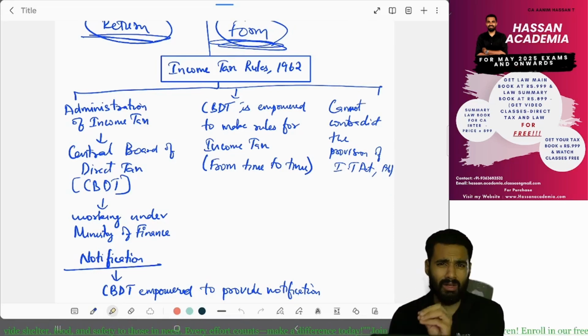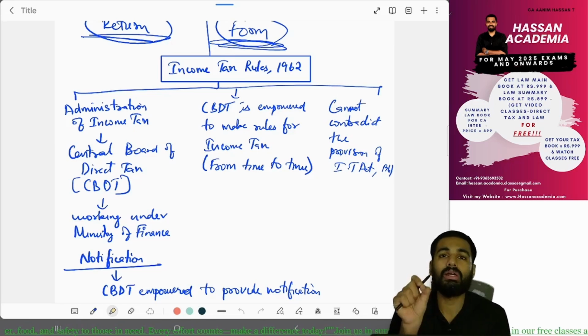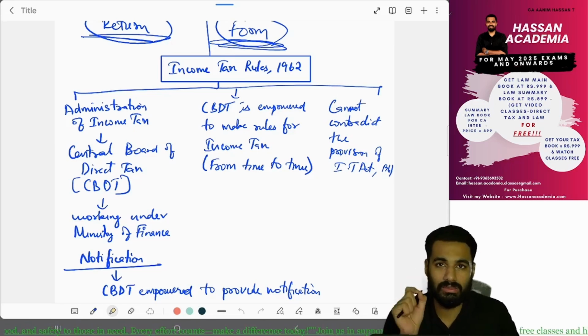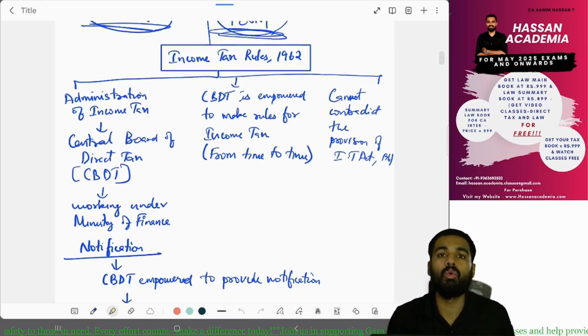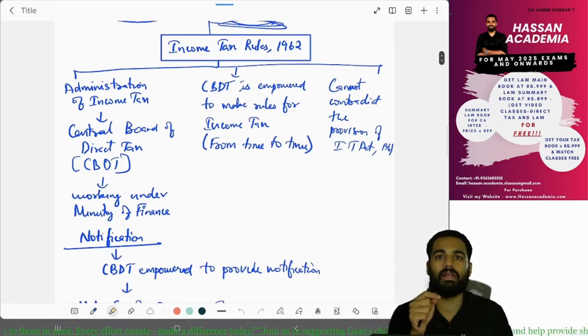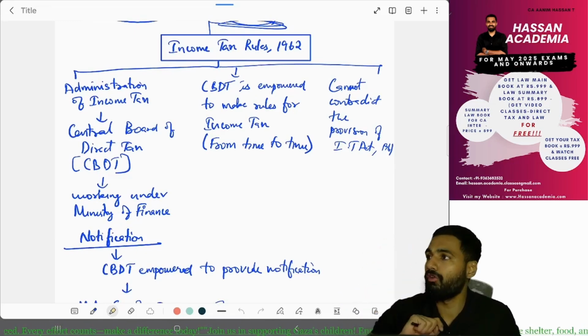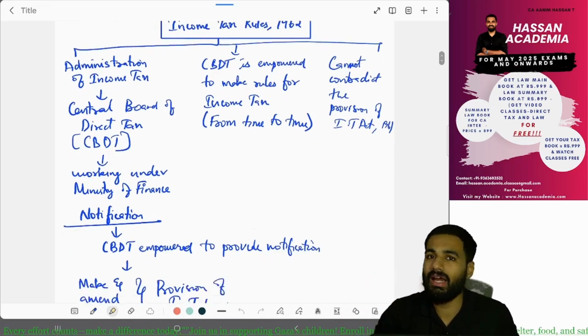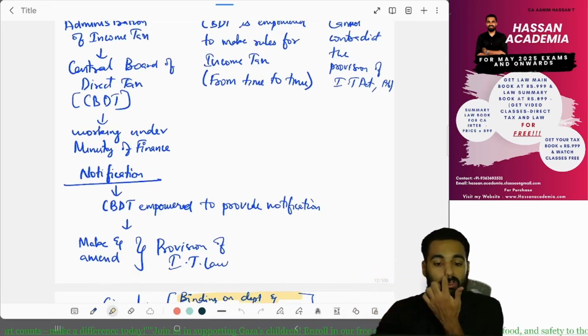And what is the Central Board of Direct Taxes in regard to income tax? Who has the power to administer the income tax? And CBDT, who is it under the control of? A lot of people, but CBDT is under the control of the Ministry of Finance, and CBDT cannot go against the Income Tax Act 1961. So yes or no? Yes.